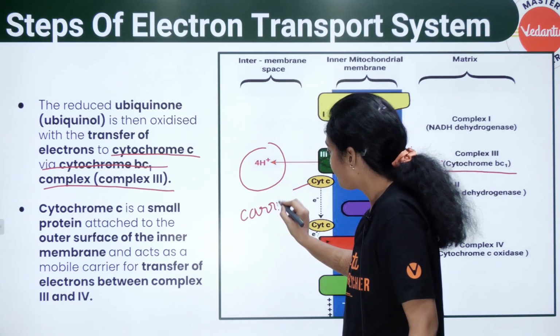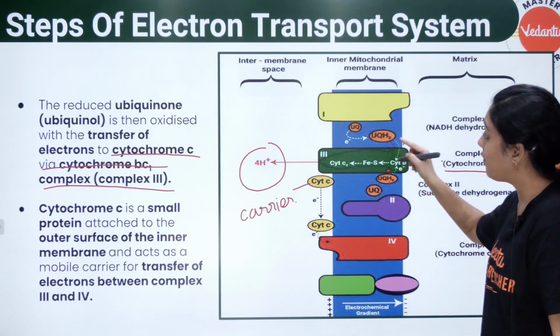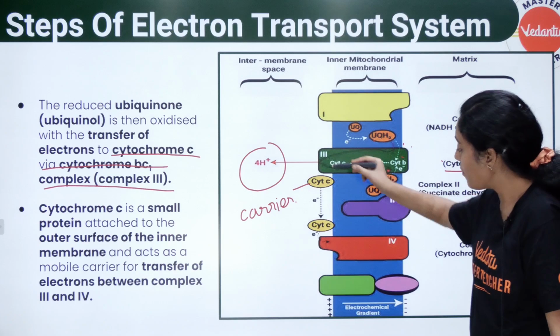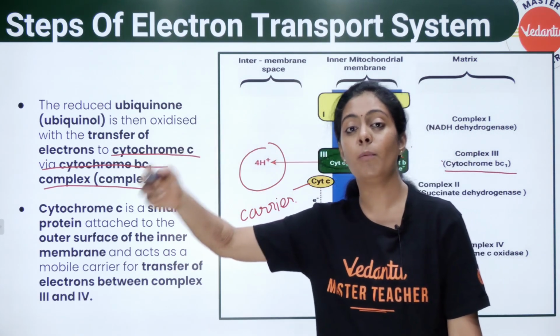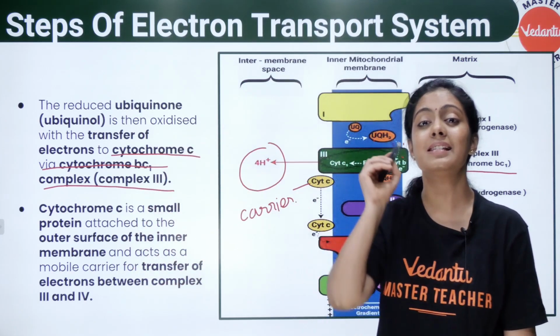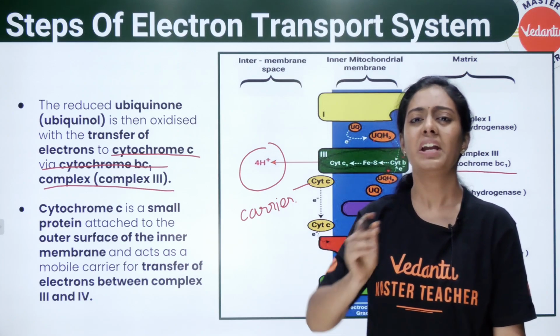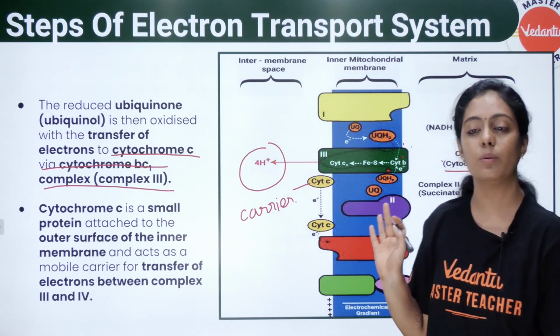Cytochrome C. Okay, this cytochrome C is going to further carry the electron from complex 3 to complex 4. Complex 3க்கு complex 4க்கு யார் pass பண்றா electron? Another carrier called cytochrome C. Okay, நிறைய இருக்குங்க, but if you learn it in an order, it's very easy to remember.